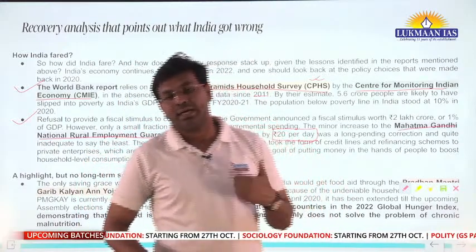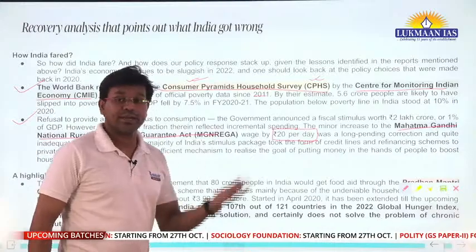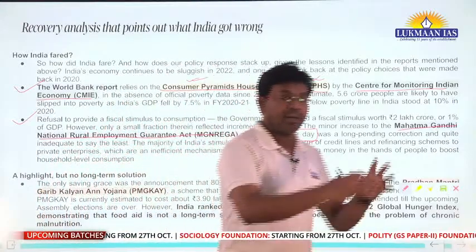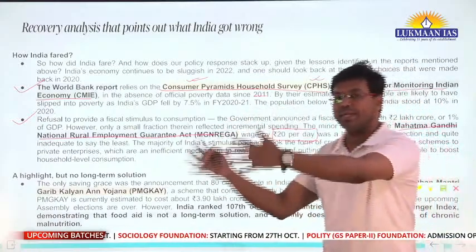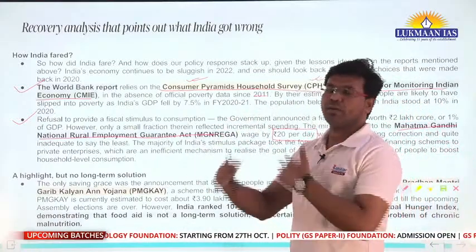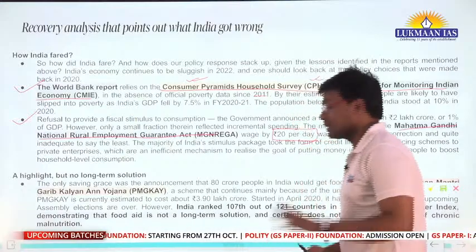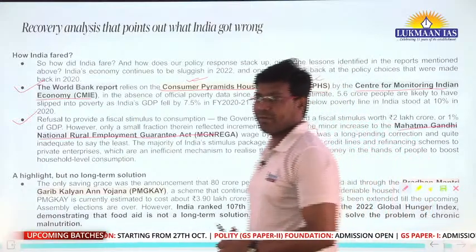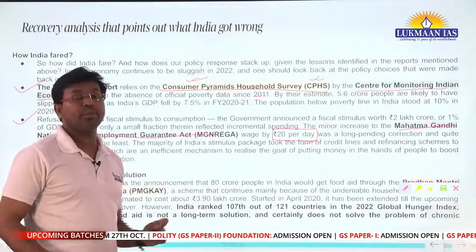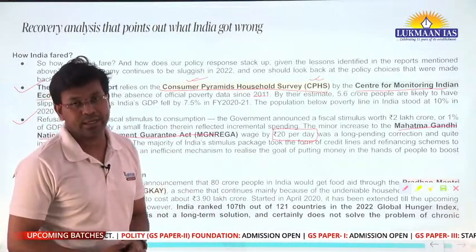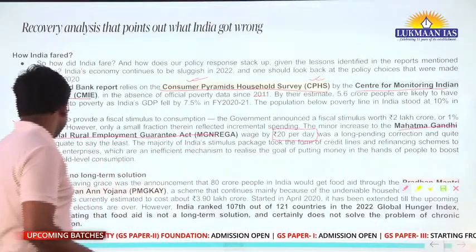So the government is involved in building social infrastructure, for example making school buildings, creating roads, making wells. A lot of social infrastructure is being developed by the government under this scheme, and it is also benefiting the poor people who do not get any job. So this is the thing.